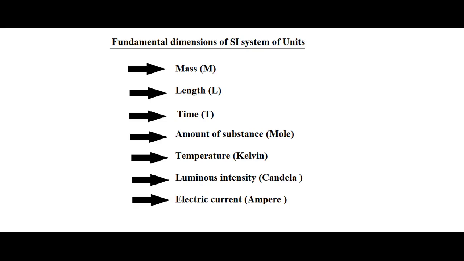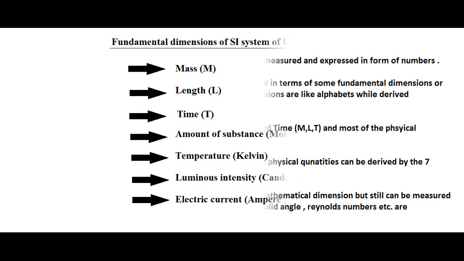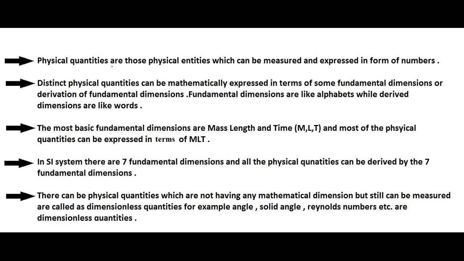Now what are dimensionless quantities? Dimensionless quantities are those type of quantities which do not have any mathematical dimensions, however they can be measured. For example, angle. Angle is a dimensionless quantity because angle is defined as the length of arc upon the radius of the circle. Suppose we consider some circle and over that circle some arc.